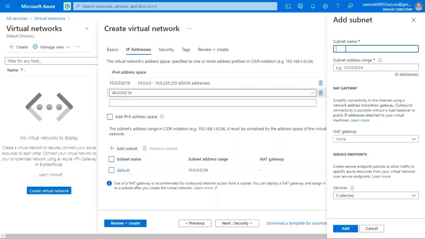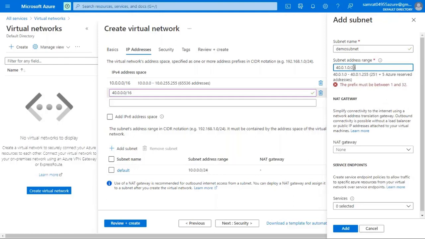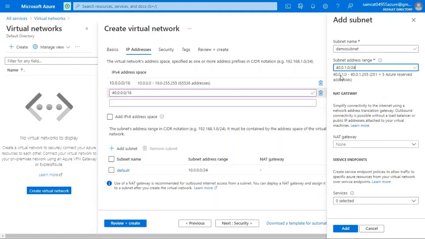Once we click on add subnet, we can give a name as demo subnet and the subnet address range as 40.0.1.0/24. We'll be using this address range, and this range contains 40.0.1.0 to 40.0.1.255. Here, 251 plus 5 Azure reserved addresses.